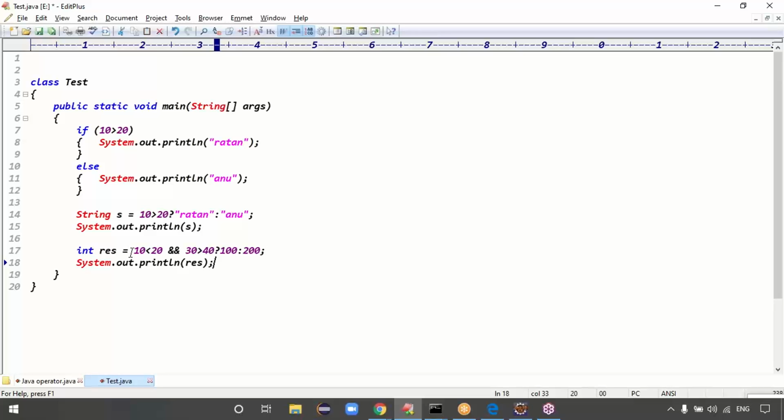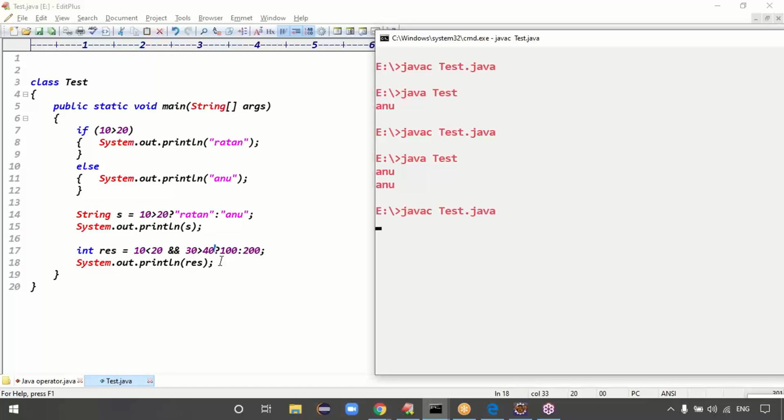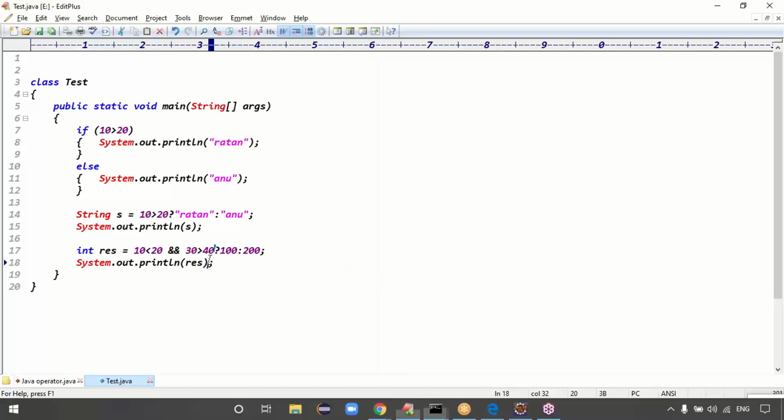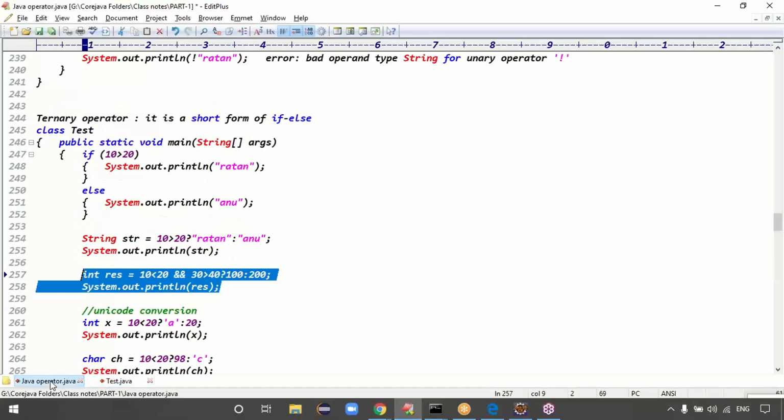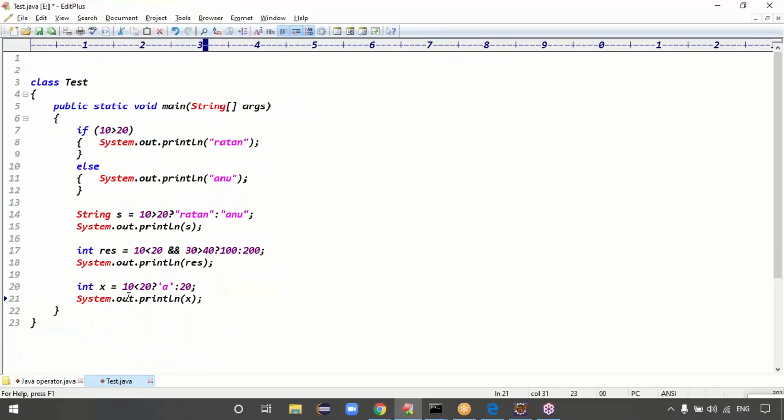Logical operator. First of all, this is false. This is false means it takes 200, right? That's it. Then code is compiled fine. The Java class is called test class. We got the output 200, right? Exactly.